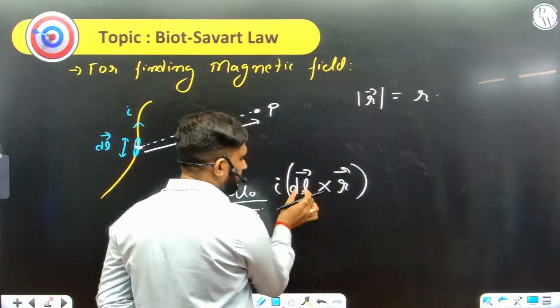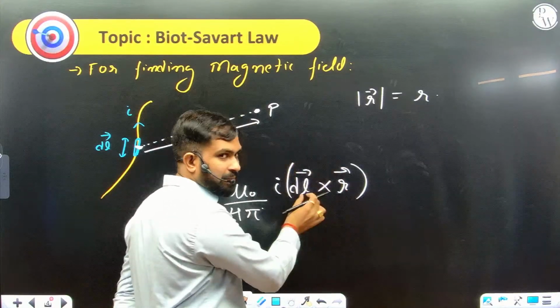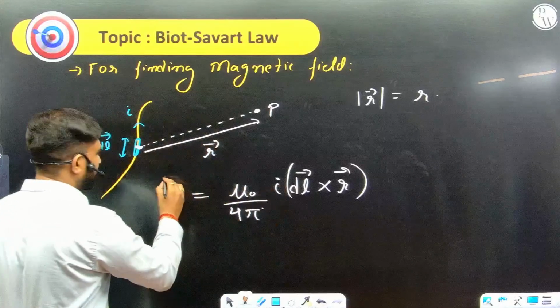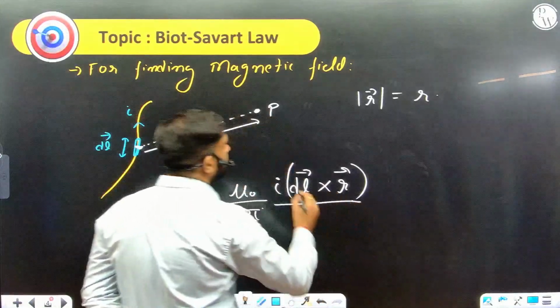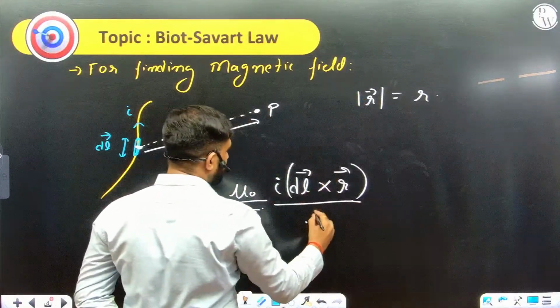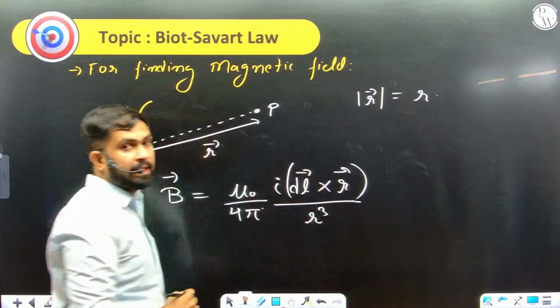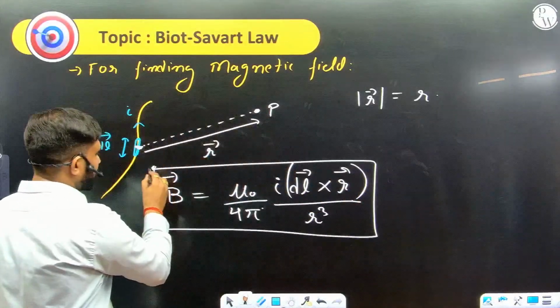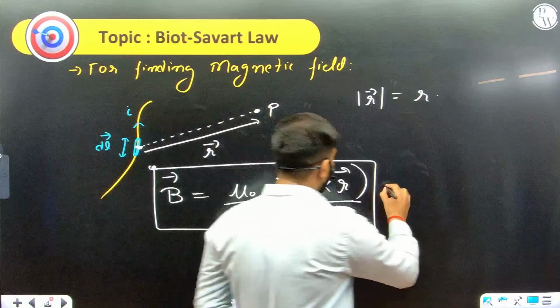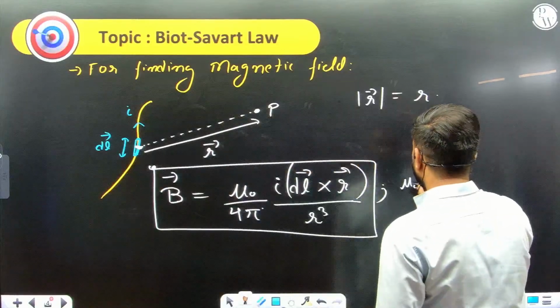This is a vector multiplied through cross product, because magnetic field is also a vector quantity, divided by the magnitude of this vector, r, so r cube. This is the magnetic field. And now what is this mu naught? This mu naught is called the permeability of vacuum.